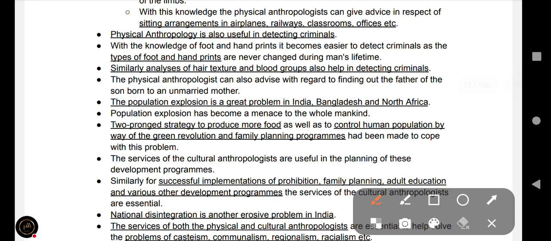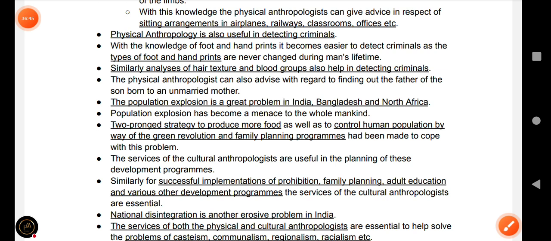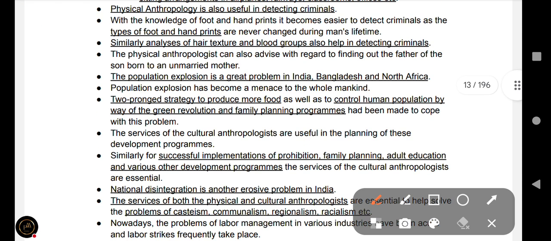Physical anthropology is also useful in detecting criminals, that is forensic anthropology. Similarly, analysis of hair texture and blood groups also helps in detecting criminals. Under forensic anthropology, the physical anthropologist can also advise with regard to finding out the father of a son born to an unmarried mother.